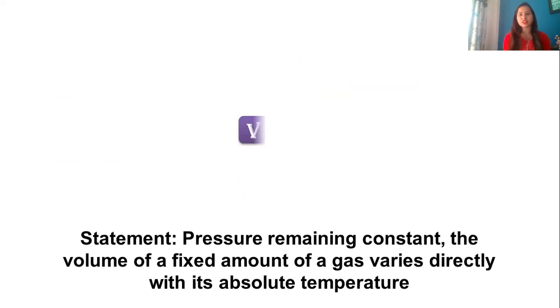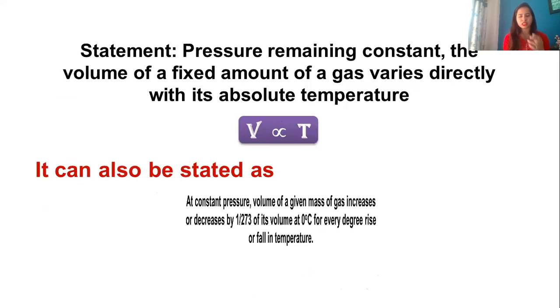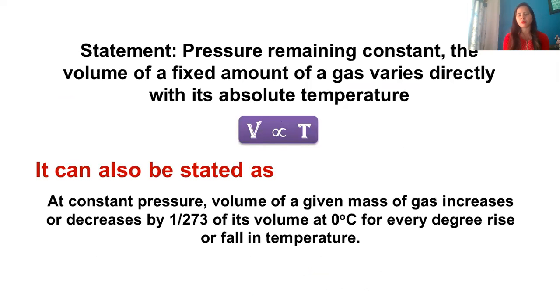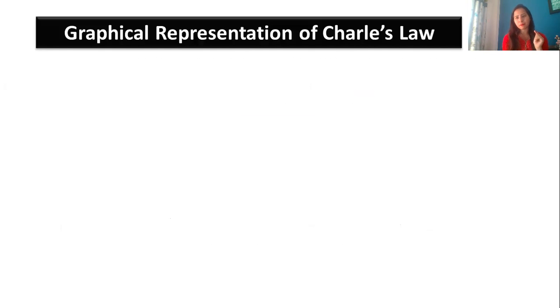Moving ahead to the graphical representation of Charles law. You can see I have summarized both statements. First, with pressure remaining constant, the volume of a gas is directly proportional to absolute temperature. Second, at constant pressure, the volume of a given mass of gas increases or decreases. If the temperature rises, the volume will increase. If the temperature decreases, the volume will decrease. Therefore, they have mentioned that the volume of a given mass of gas increases or decreases by 1 upon 273 of its volume at 0 degrees Celsius for every degree rise or fall in temperature.